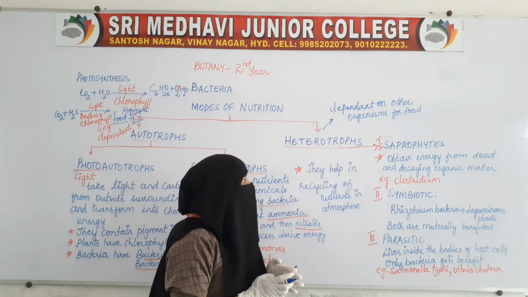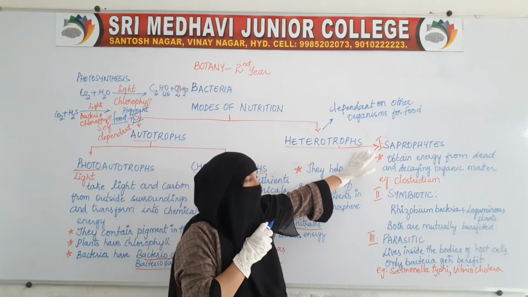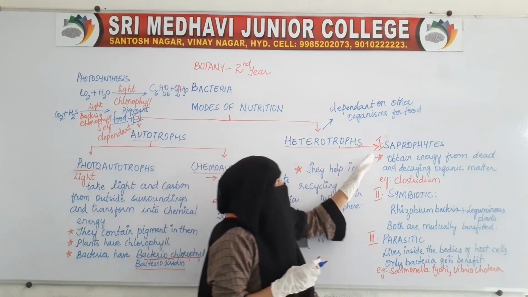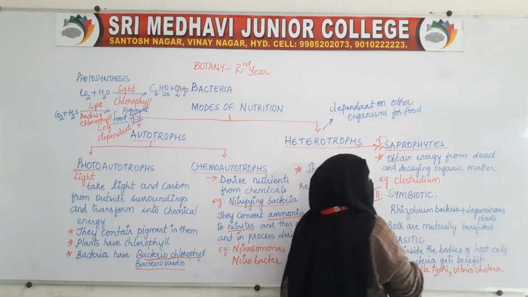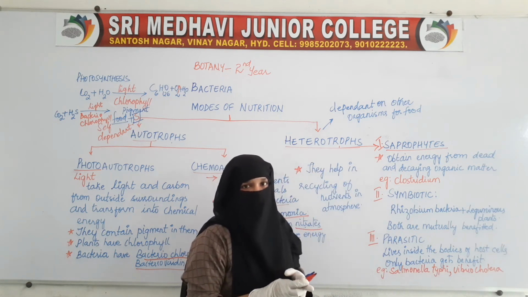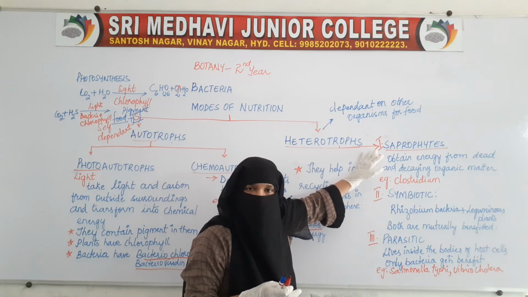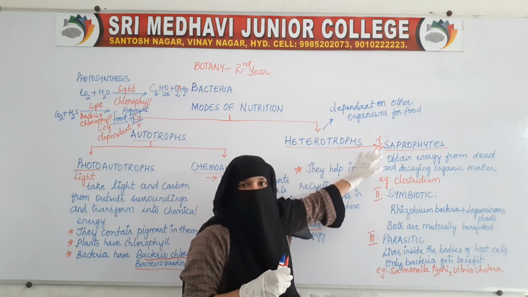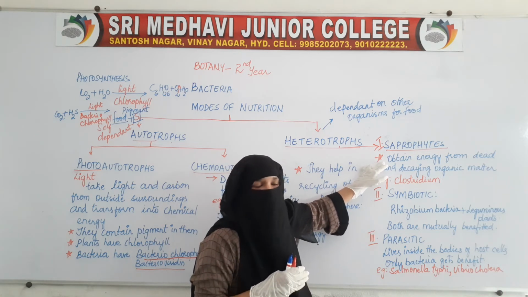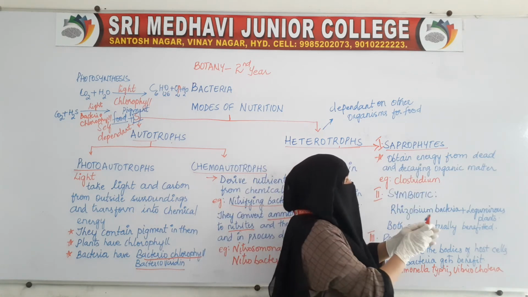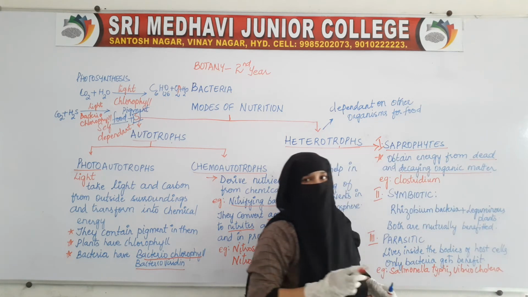So these heterotrophs are also divided into 3 divisions. The first is saprophytes. Saprophytes are the organisms which cannot prepare their own food, but they obtain energy from dead and decaying organic matter.